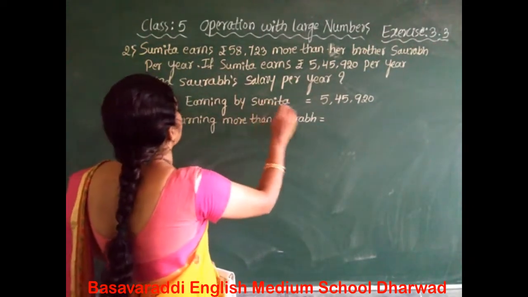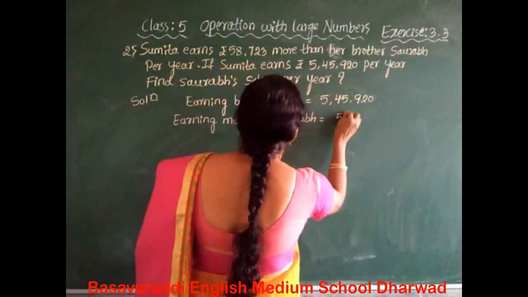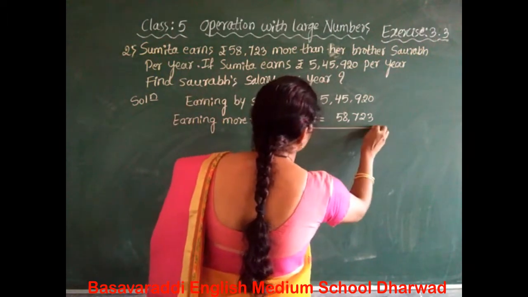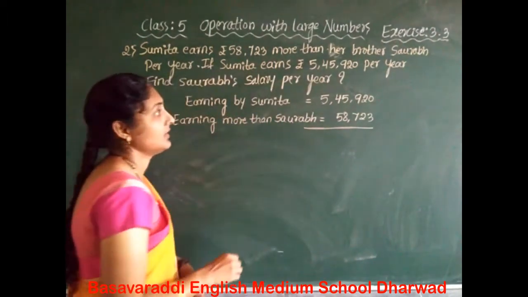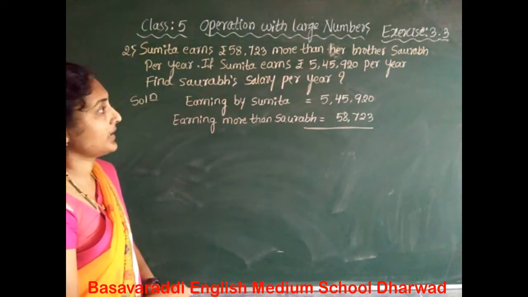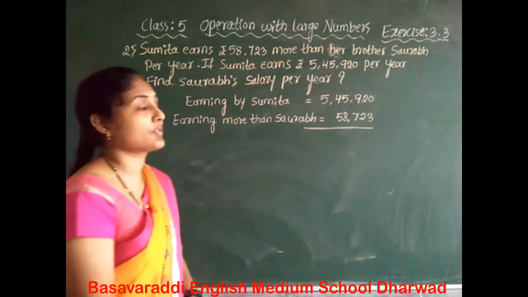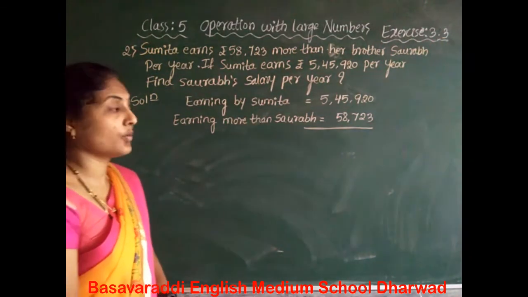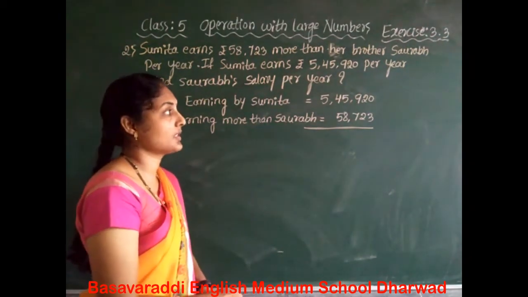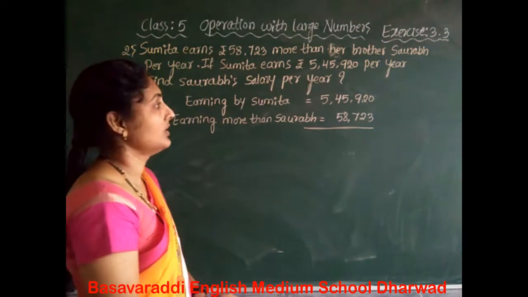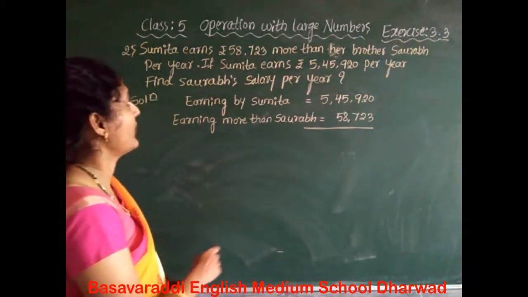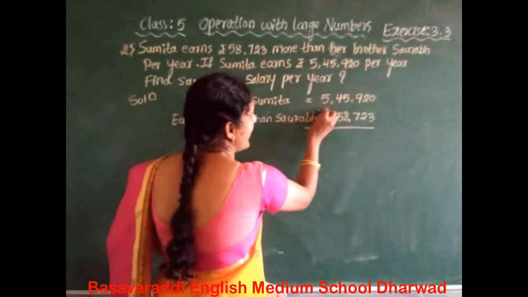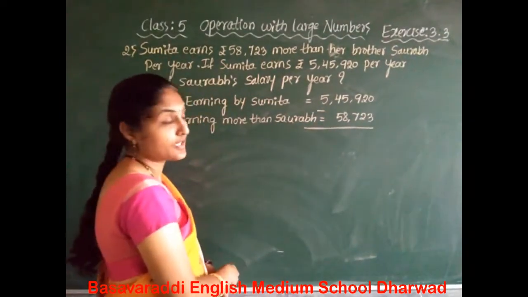Saurabh, 58,723 here. These are the two statements. The earning by Sumita is 5,45,920. She earns more than Saurabh, that is 58,723 there. Okay, we have to find Saurabh's salary here. It means the subtraction. We have to do the subtraction there.